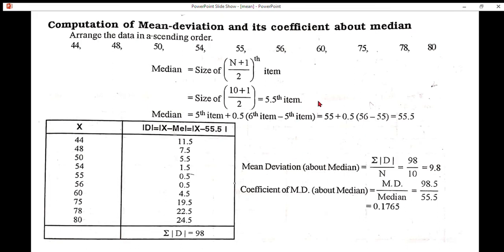Another method, that is 11 divided by 2, that is 5.5th item. So you take the average of both the numbers, that is 5th item and 6th item. So that we get 111 divided by 2, that is 55.5.